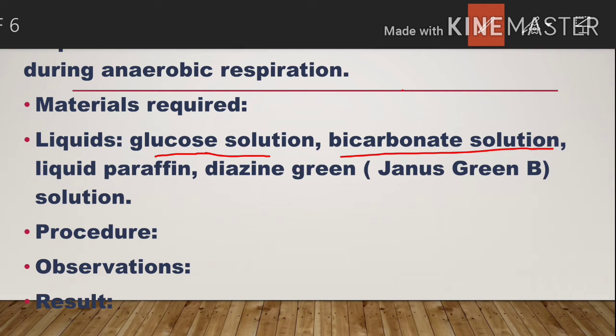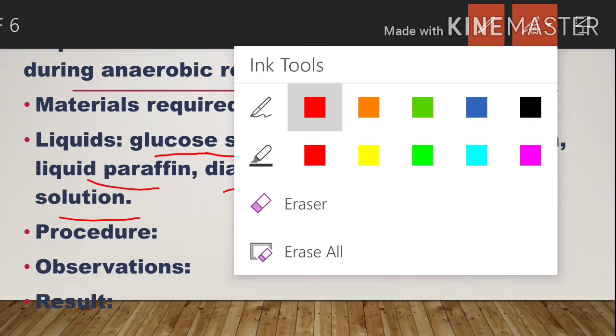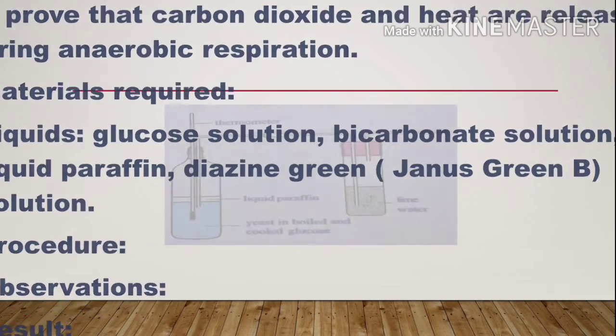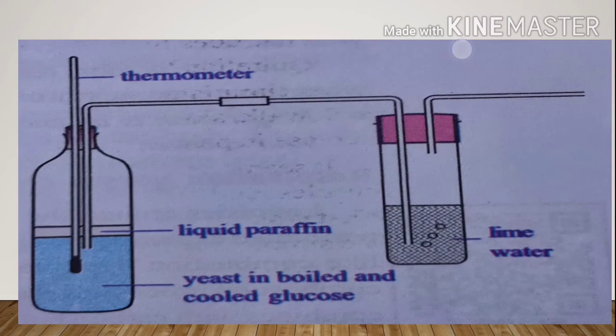The liquids are glucose solution, bicarbonate solution, liquid paraffin, and diazine green or Janus green B solution, and yeast. Yeast are living organisms, because respiration takes place in living things only. So to conduct this experiment we need yeast also. Yeast are single-celled organisms and belong to the fungi.